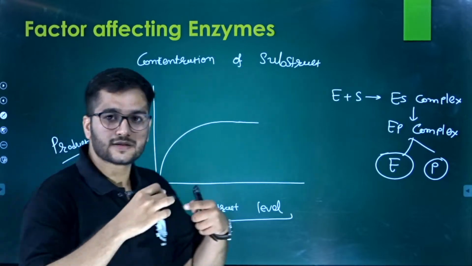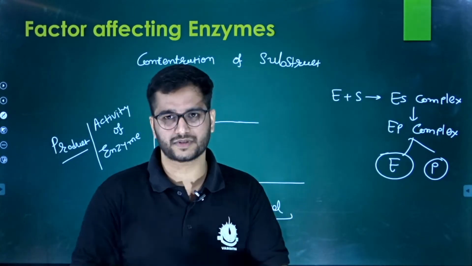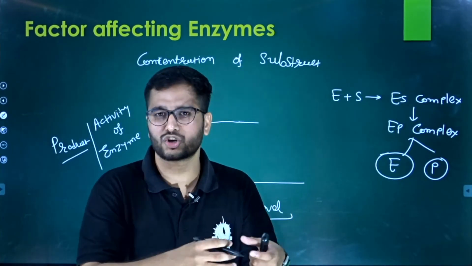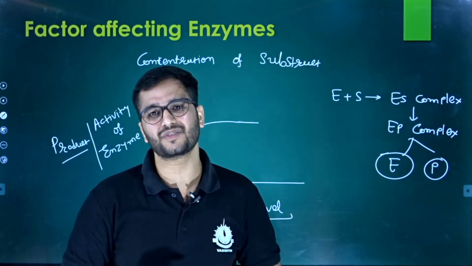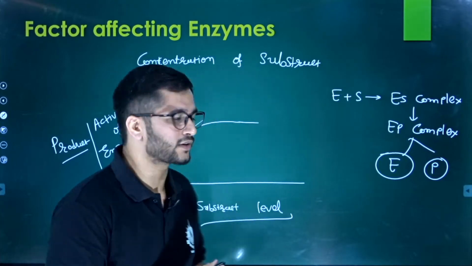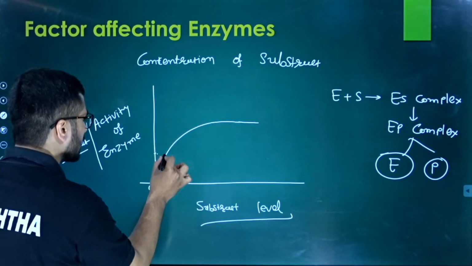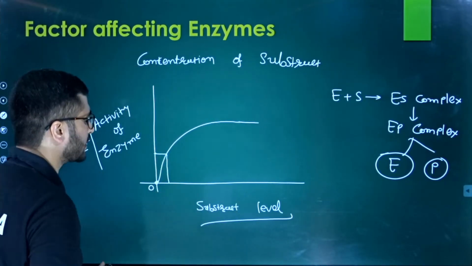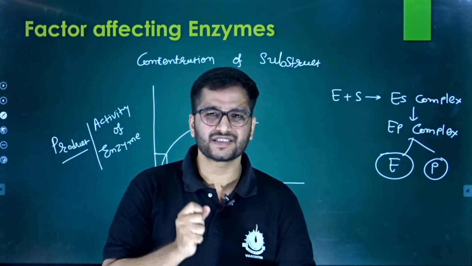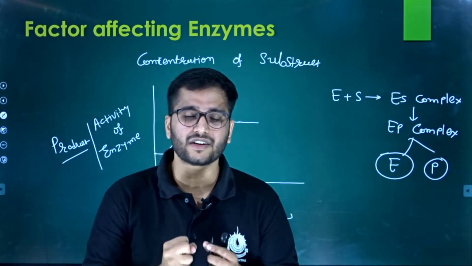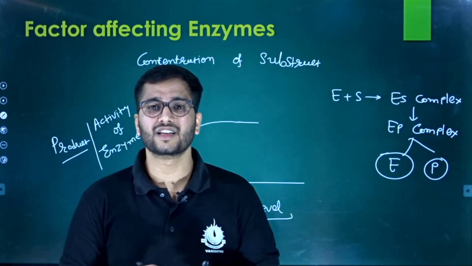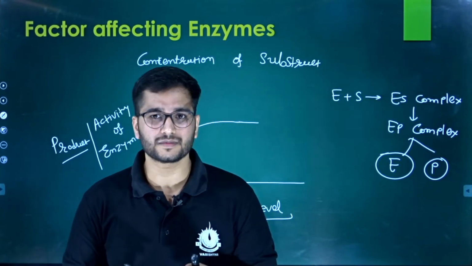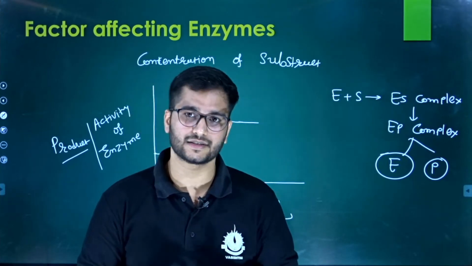As you increase the level of substrate, you put 5 molecules of substrate, 10 molecules of substrate, initially the enzymatic activity will grow rapidly. This kind of activity we can see in normal circumstances. How and why? Let us understand.